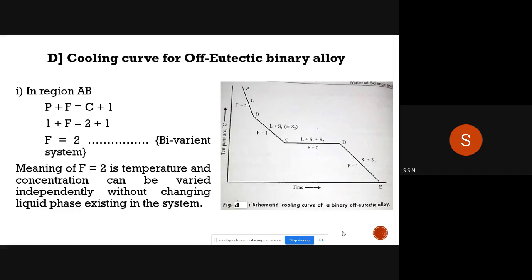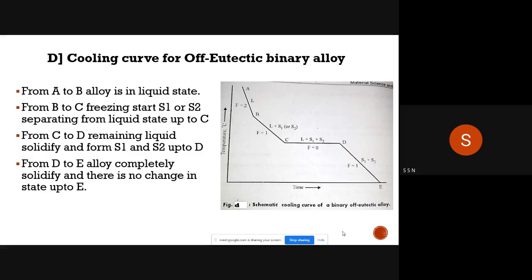Two metals, an alloy of two different metals, is there. So C is equal to 2, plus 1. So F is equal to 2 we have got. That means the system is bivariant. The system is bivariant for this A to B region.